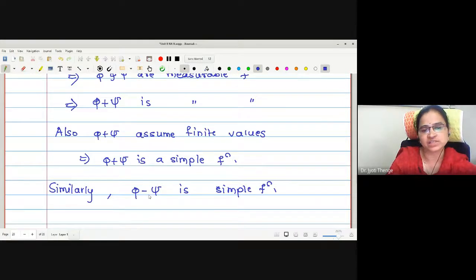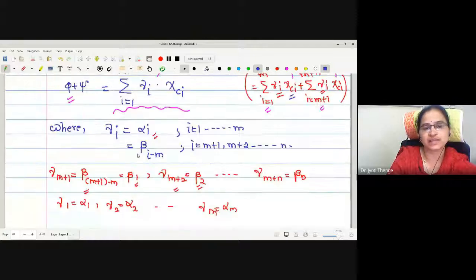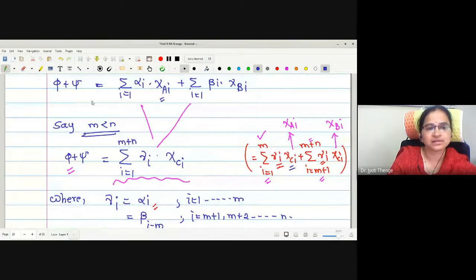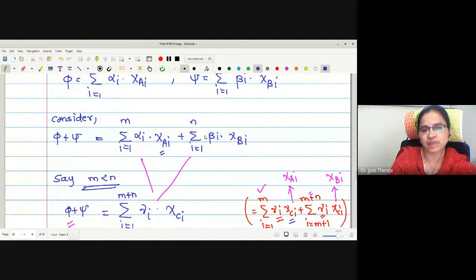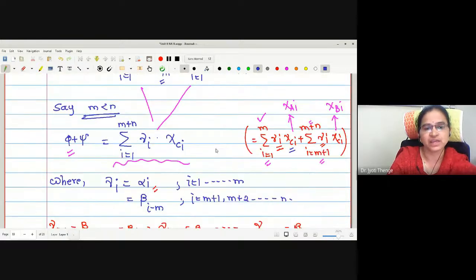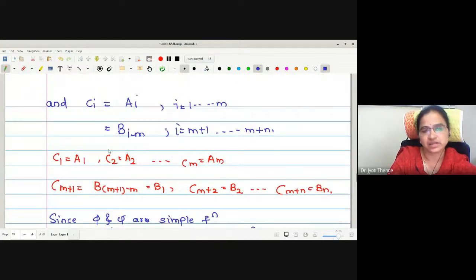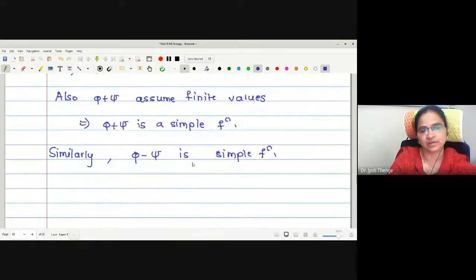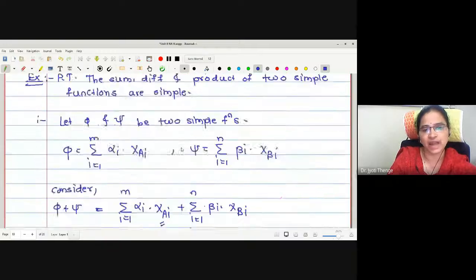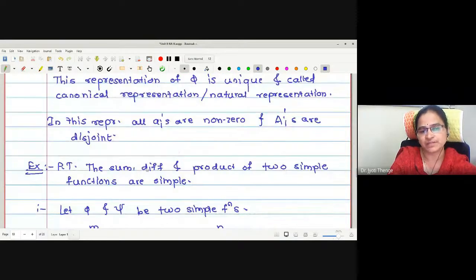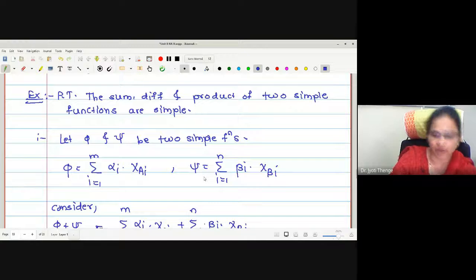How can we adjust? Wherever we have plus psi, we have to write minus psi simply. Here you have to give a negative sign and you write everything again. Here it is minus beta_i. Here it is minus b_i, right? And then it will be measurable. At last, the difference we have proved. Now we will go for the product.